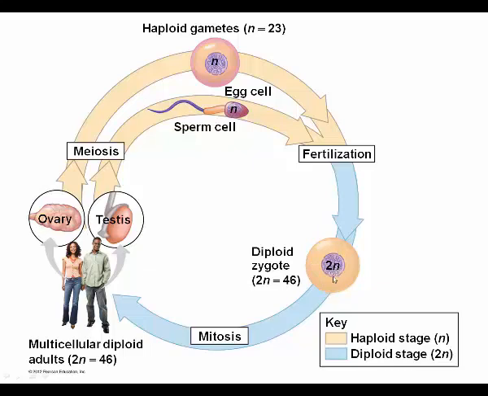Mitosis produces lots and lots of diploid cells until we finally get the multicellular adult. Now, some organisms exist as haploid as an adult. Still, two haploid organisms can create haploid gametes. Gametes fuse to form the diploid offspring, and the diploid cell here undergoes meiosis to produce haploid offspring.